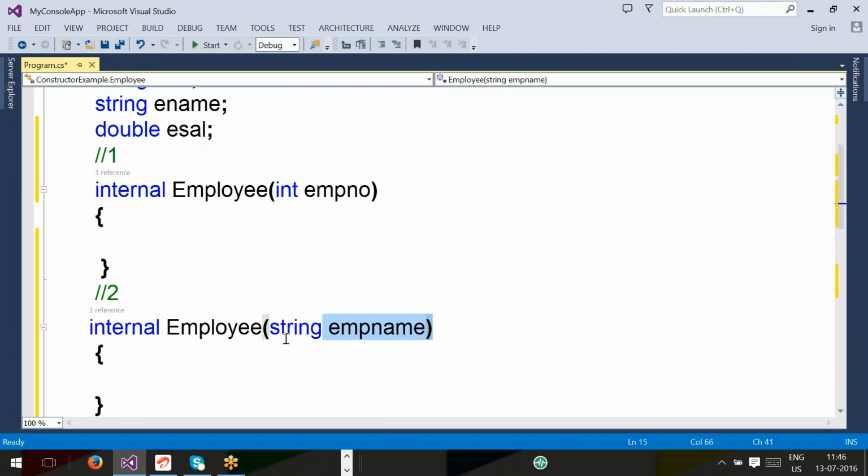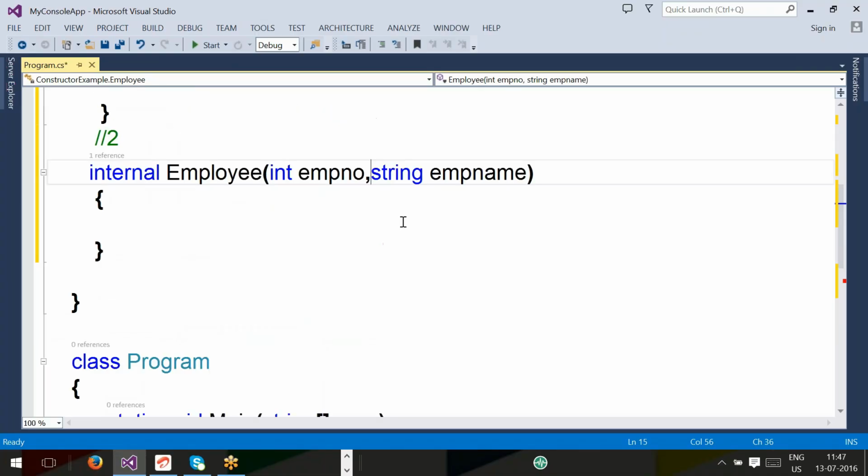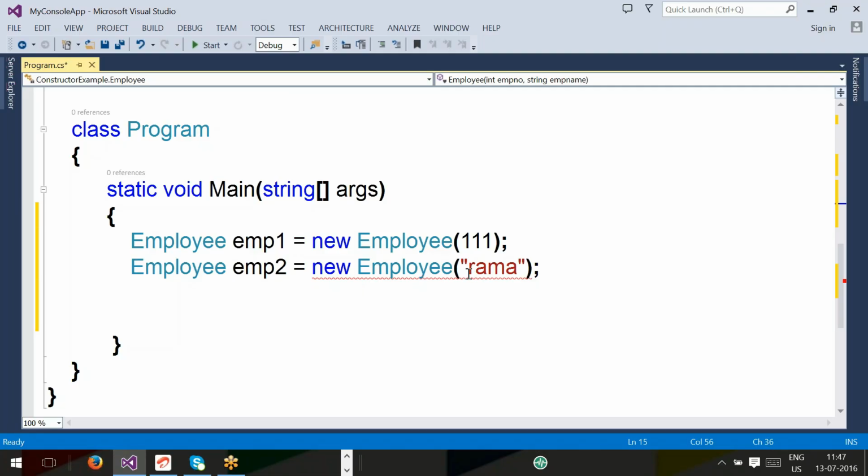Now listen. Right now, in total how many constructors are there? Two. The first has one parameter, and the second has two parameters. You see, guys, 111 and Rama.